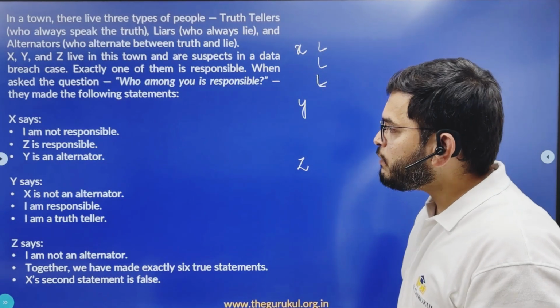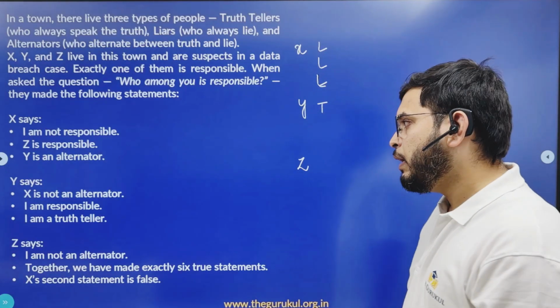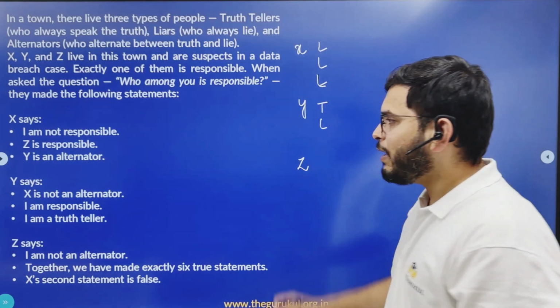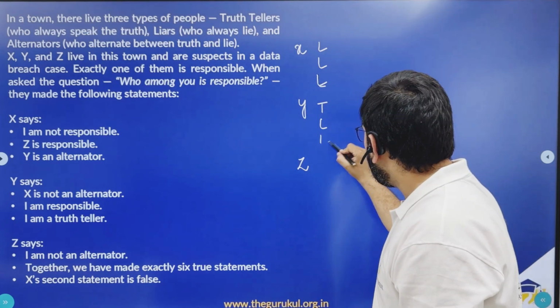Done. Now what is Y's first statement? X is not an alternator, which is true. X is a liar here. Now, I am responsible. Now this is a lie. And Y's third statement, I am a truth teller. Again, this is a lie.